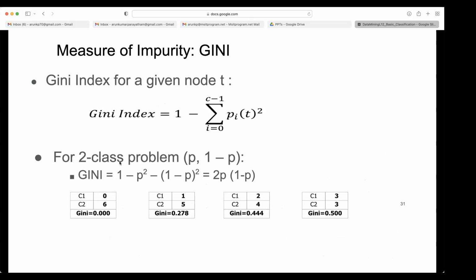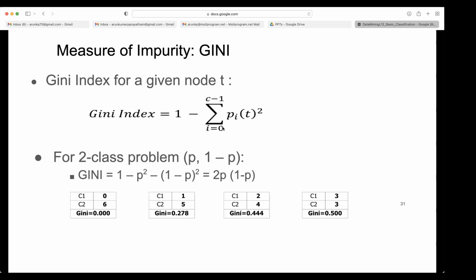Okay, for a 2 class problem, means only 2 splits are there. We know the probability is always P, the other one will become 1 minus P because the total should become 1, right? So then Gini equals, you apply this. So this will become 1 minus, what is the first element? P square, right?